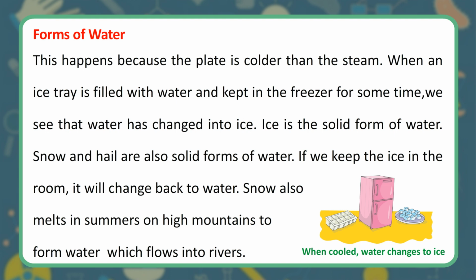When an ice tray is filled with water and kept in the freezer for some time, we see that water has changed into ice. Ice is the solid form of water. Snow and hail are also solid forms of water. If we keep the ice in the room, it will change back to water. Snow also melts in summers on high mountains to form water which flows into rivers.